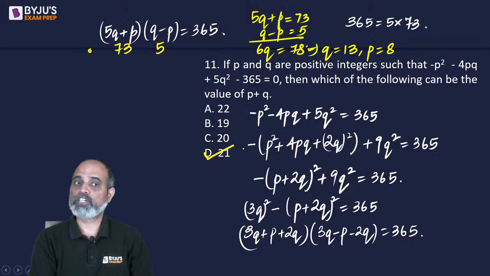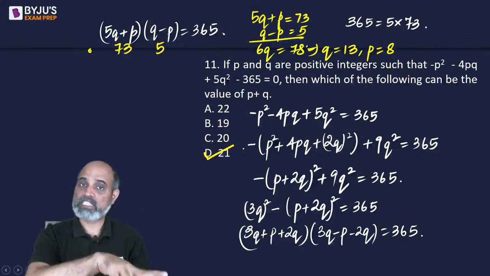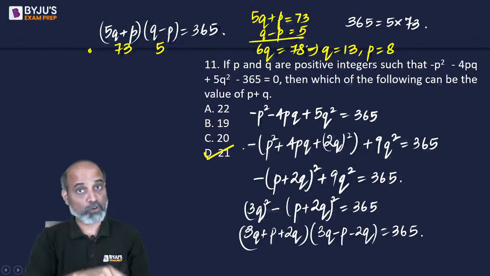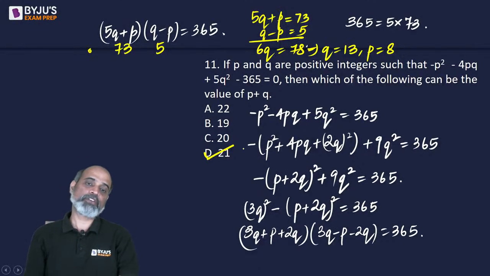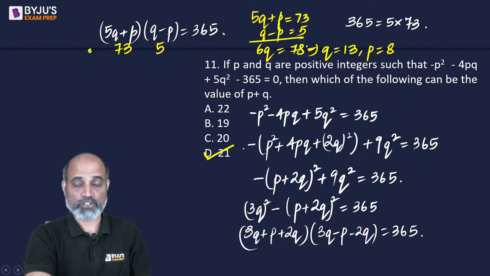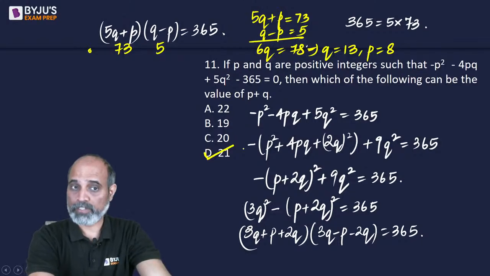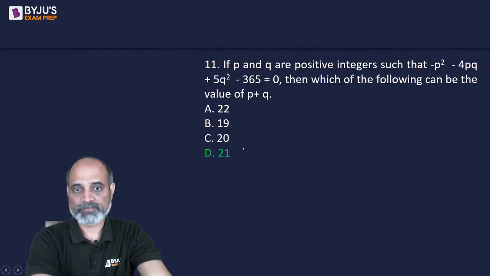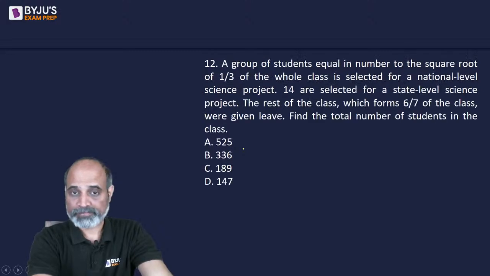Had this not worked out, we are going to take 5 and 73, then 1 and 365. वो भी करना होता. So thankfully, the very first option, the very first pair of values that we chose, we got the answer. Very lucky.